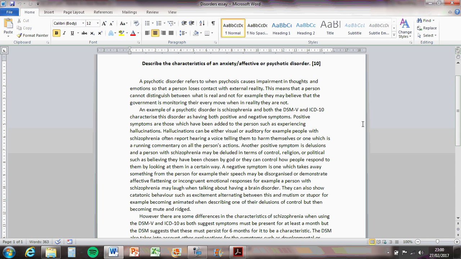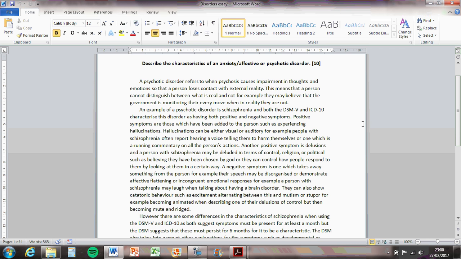So things like positive symptoms and negative symptoms. So positive symptoms, things that are adding to the person. So for example, hallucinations, either visual or auditory. You know, believing that they're hearing voices, telling them to do things, or commenting on their actions. Or a delusion, believing that they're the son of God or something like that.